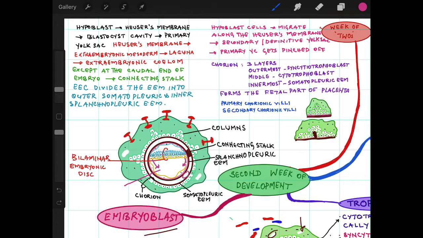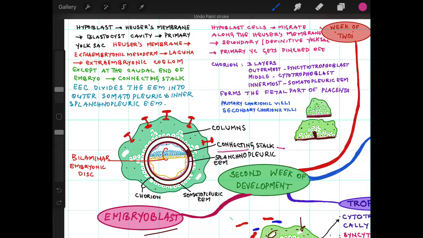Now within this extraembryonic mesoderm, spaces appear, and these spaces coalesce to form a single cavity, that is called the exocoelomic cavity. Now this exocoelomic cavity is not extending into one part of the extraembryonic mesoderm that is lying at the caudal region of the embryo. This part, which remains connecting the trophoblast and the embryoblast, is known as the connecting stalk. This later will become the umbilical cord.